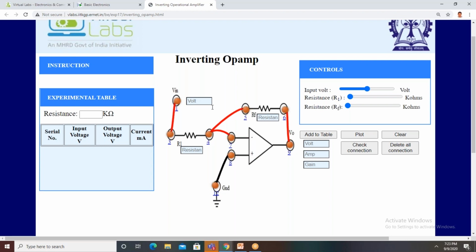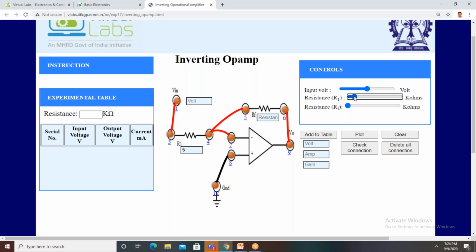Just by varying this, we can apply the input voltage. For example, it is minus 10 volts. Am I right, ma'am? Yes, sir. So input resistance we have to decide, feedback resistance we have to decide, and we have to apply the input voltage.